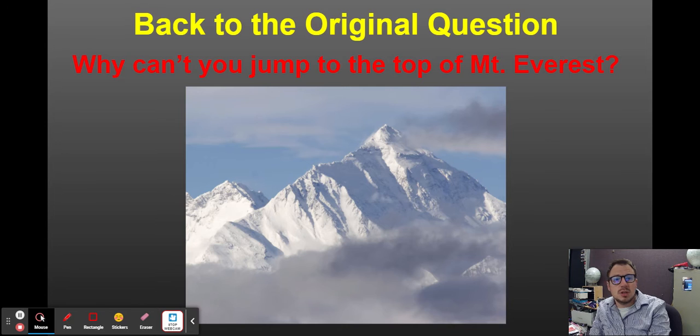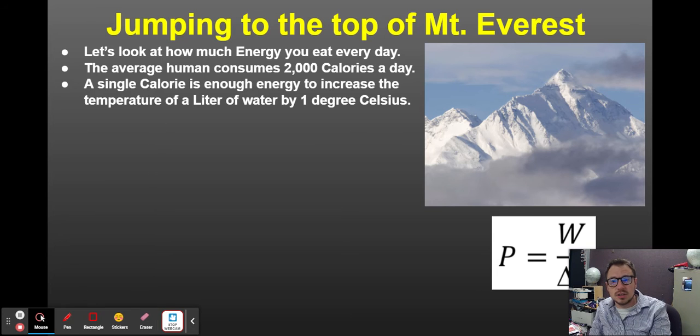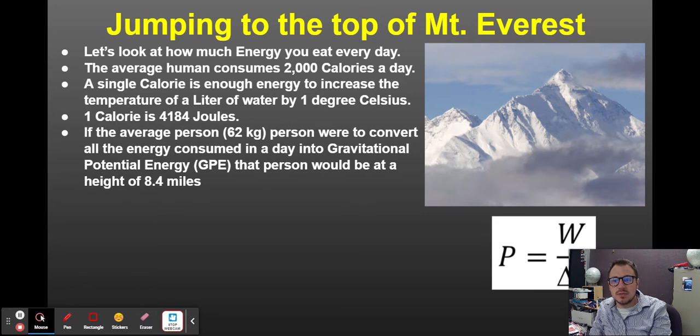Now, why can't you jump to the top of Mount Everest? Well, I always like to think like we consume 2,000 calories a day. That is a unit of energy. Now, a single calorie is enough to increase the temperature of a liter of water by 1 degree Celsius. 1 calorie is 4,184 joules. So, if you were to convert all of that energy into gravitational potential energy, you could jump to a height of 8.4 miles.